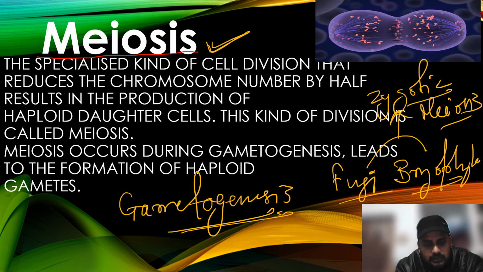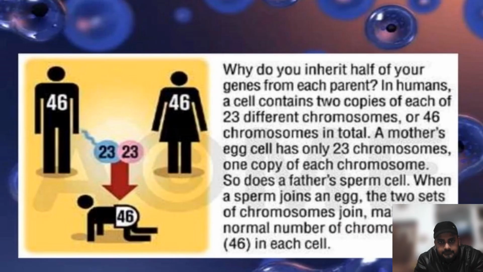While in sexually reproducing organisms, what happens? Why do we inherit 23 chromosomes from father and 23 chromosomes from mother? Because we have 46 chromosomes, and to maintain that number, meiosis occurs in father and mother during gametogenesis, which decreases the number of chromosomes by half.